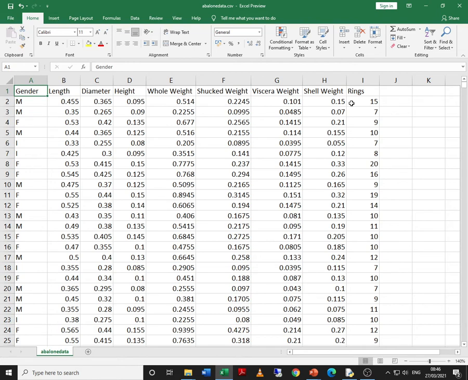Basically, there are three genders of Abelon: male, female, and intermediate. Intermediate basically are young Abelons, and as far as Abelons are concerned, we cannot find the gender when they are very young. Once they grow up a little bit, then we can find their gender. So that is why in some places the gender is intermediate, but basically these are the various characteristics.